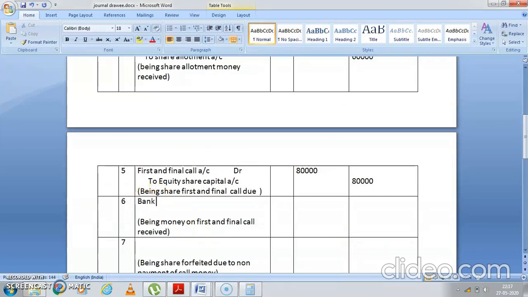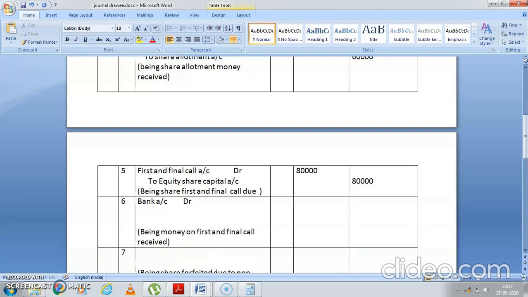So it is bank account debit to first and final call account. Out of 80,000, you're not receiving 4,000. That means you're receiving 76,000. Am I correct? Yeah.